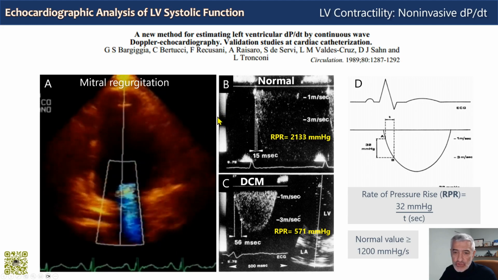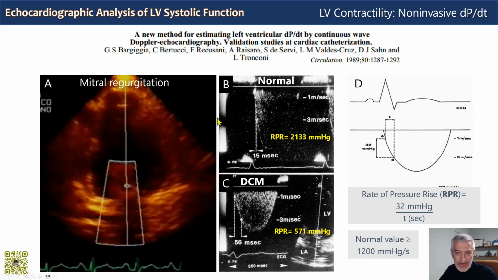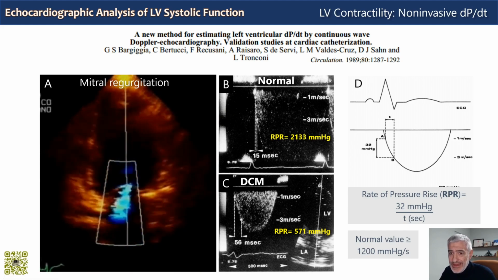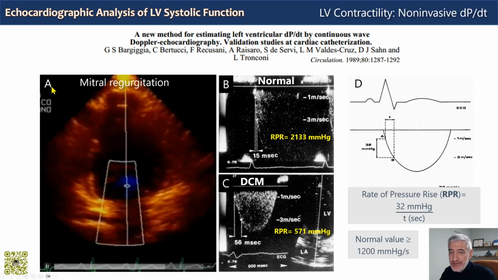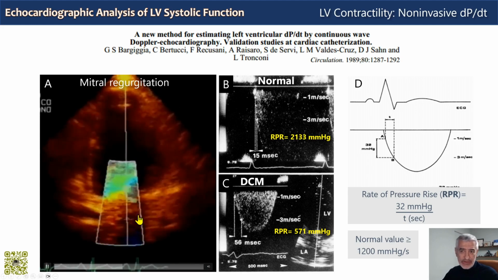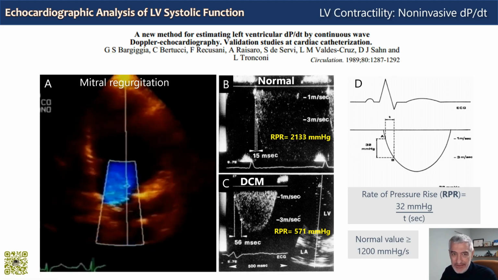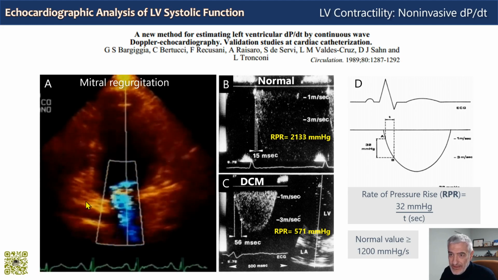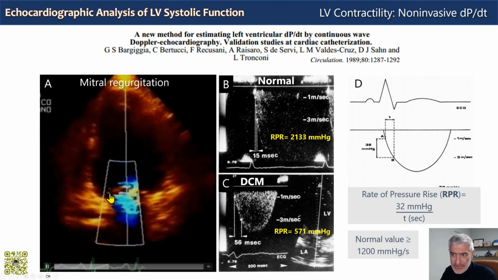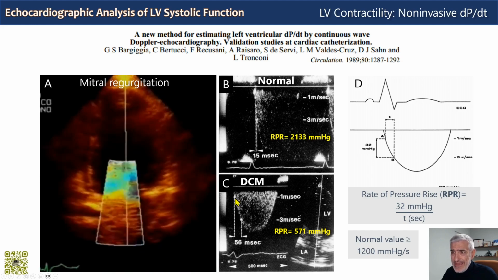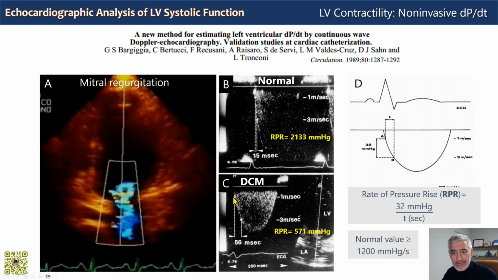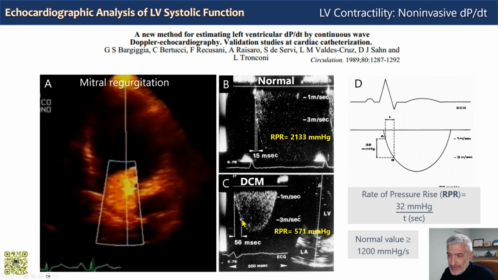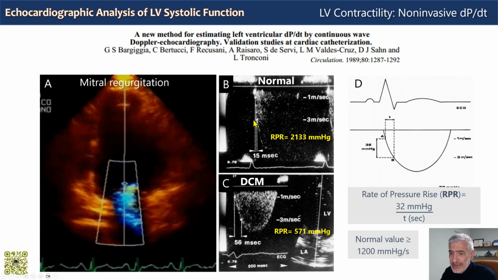The calculation shown here cannot be performed in every patient because it requires a continuous wave Doppler flow profile of mitral regurgitation, as we see here in panel A. This is at least moderate regurgitation, so it may be difficult with mild and certainly cannot be done with grade 1 trace mitral regurgitation. And it requires a well-defined spectral profile during the isovolumic phase, during the ascending part of the spectrum, like in here and in here, as in B and C.